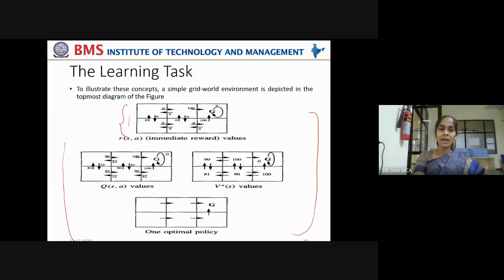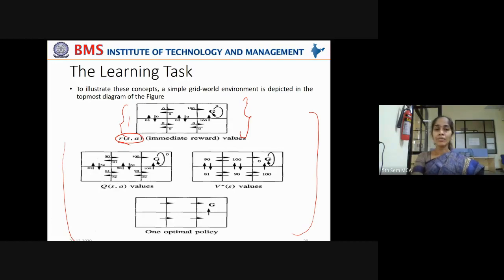Okay, so this R of SA will indicate the reward that can be given to the agent when it moves from a state S by taking an action A. Got it, students? Is it clear? This grid indicates the environment in which an agent is taking some actions to move from one state to another state.